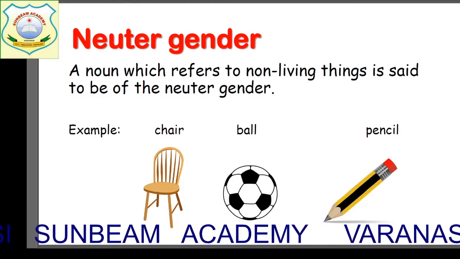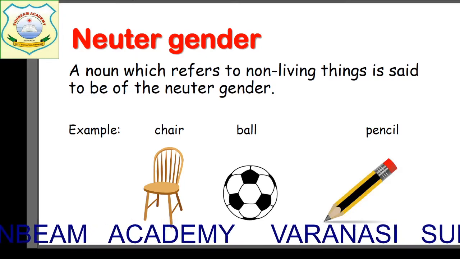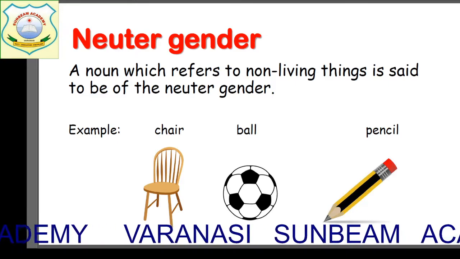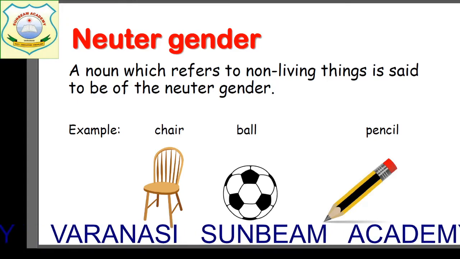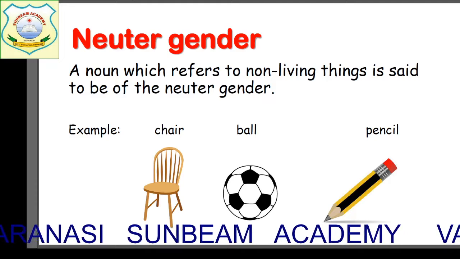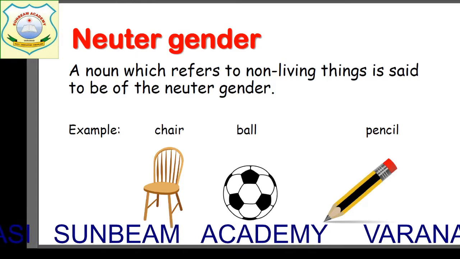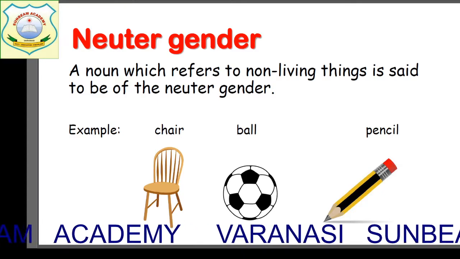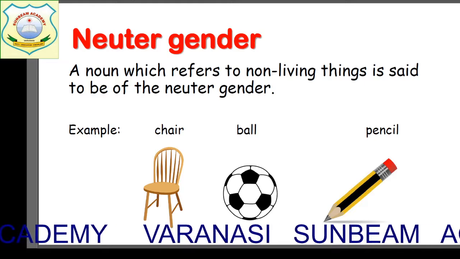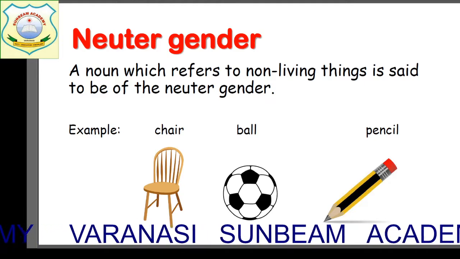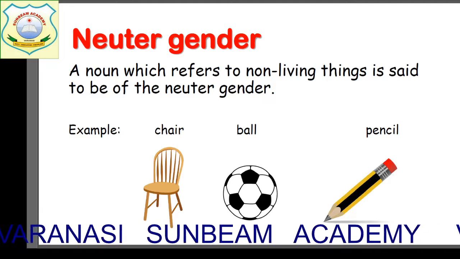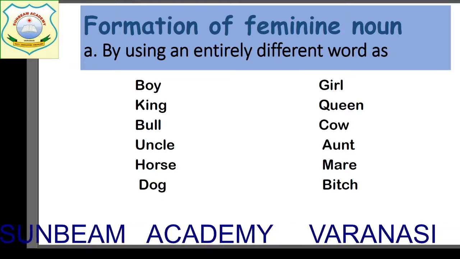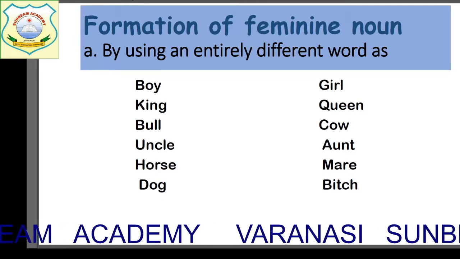One more thing, children, I would like to tell you here, that in the noun you have studied collective noun also. What is collective noun? A group of person or things is called collective noun, like army, class, team, bunch. These are collective nouns, and all the collective nouns come in this category. They are also neuter gender. Is it clear? Okay.